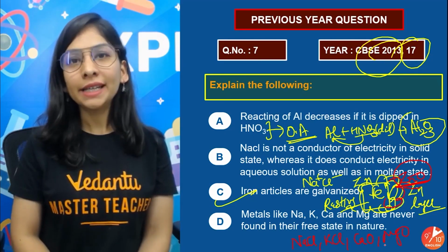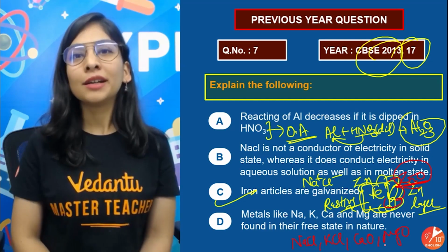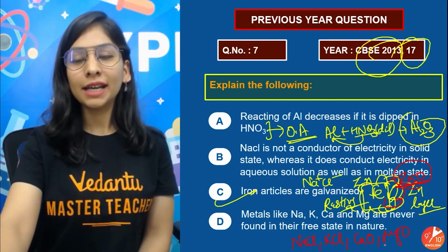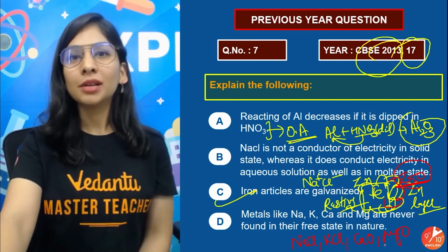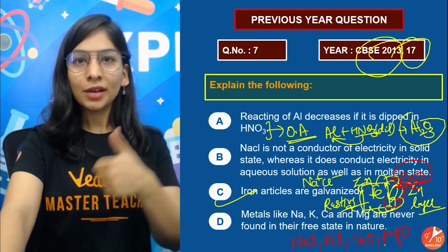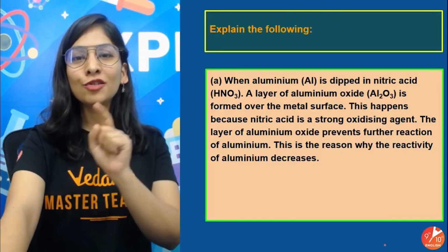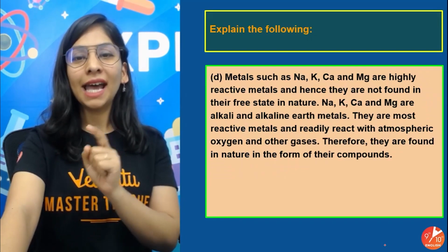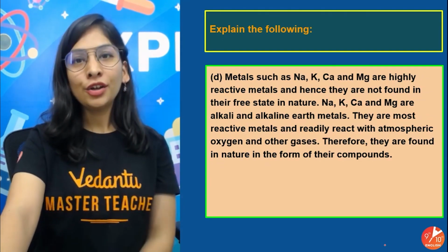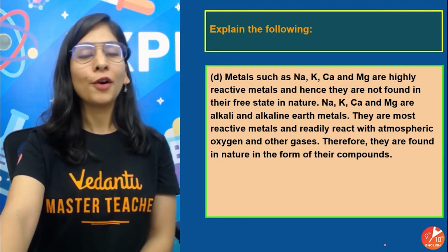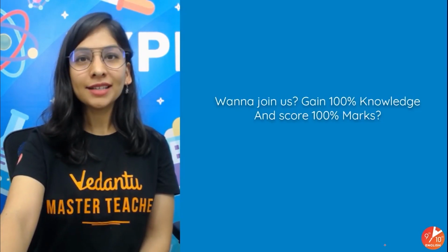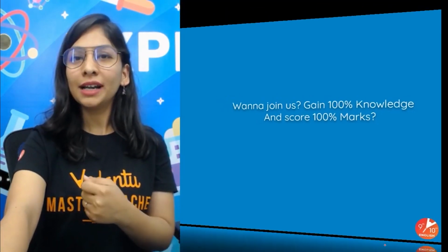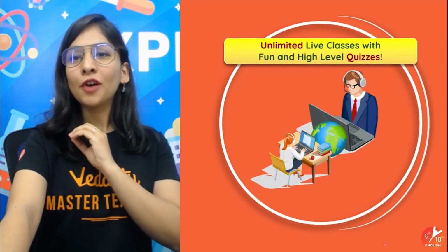So because of their high reactivity, they won't be present in the free state, but in the combined state with stable compounds. So is this part also clear? All the solutions of parts A, B, C and D are written properly, so you can write them on the same basis too.